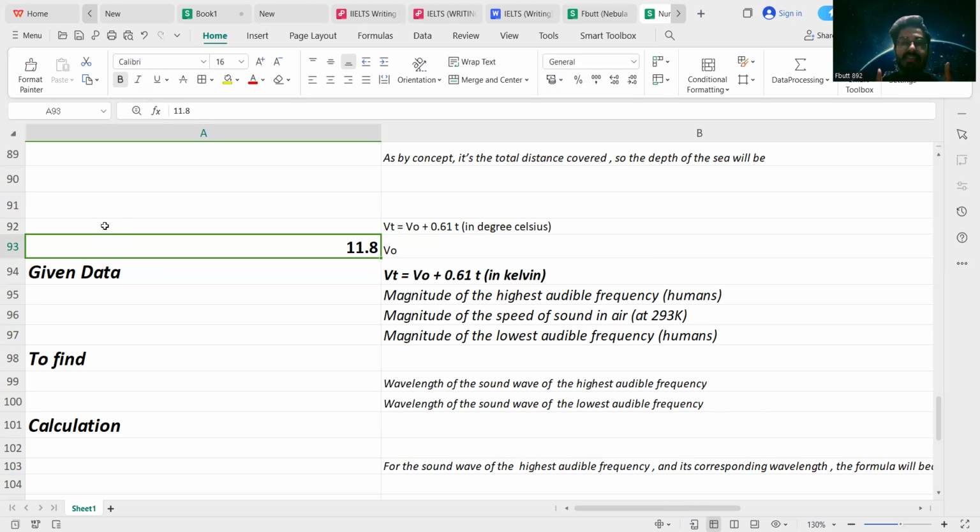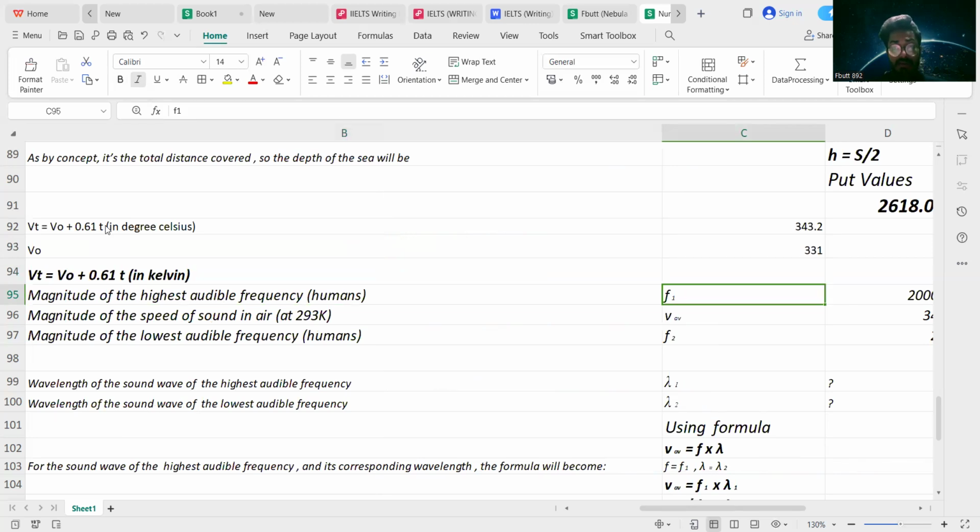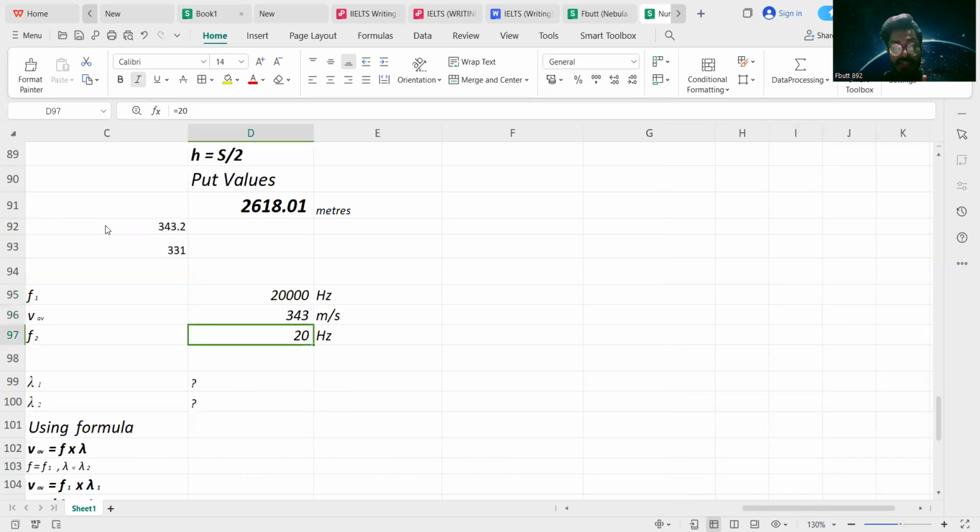And 20 hertz is the minimum audible frequency which a normal human ear can detect or perceive. So we have to calculate the wavelength of both of the sound waves. I have written the data: the magnitude of the highest audible frequency which a normal human can hear is equivalent to F1, and I used the symbol F2 for the sound waves with frequency 20 hertz, so that I can differentiate between both of the entities in a distinguished manner.